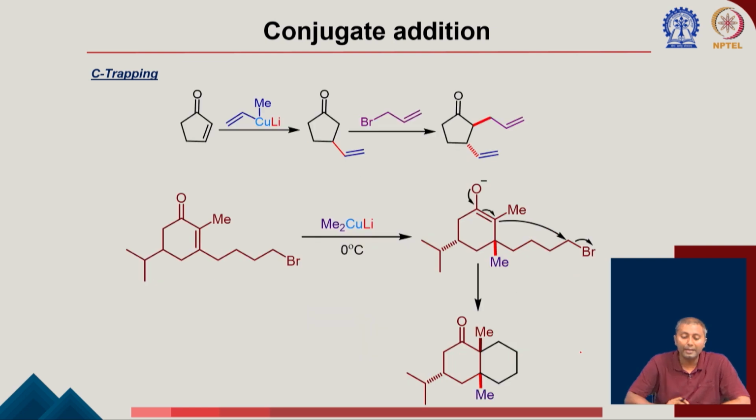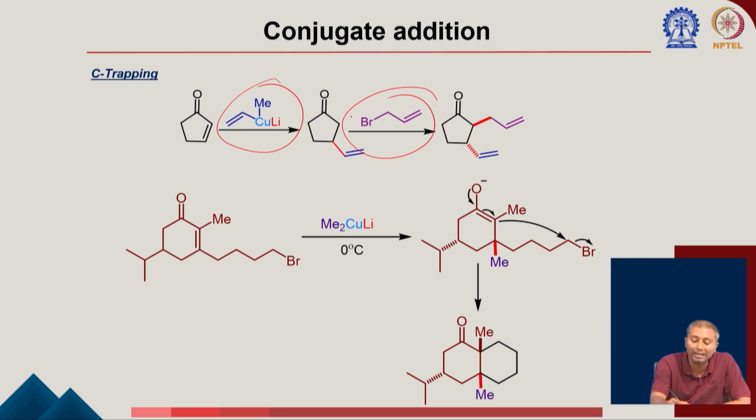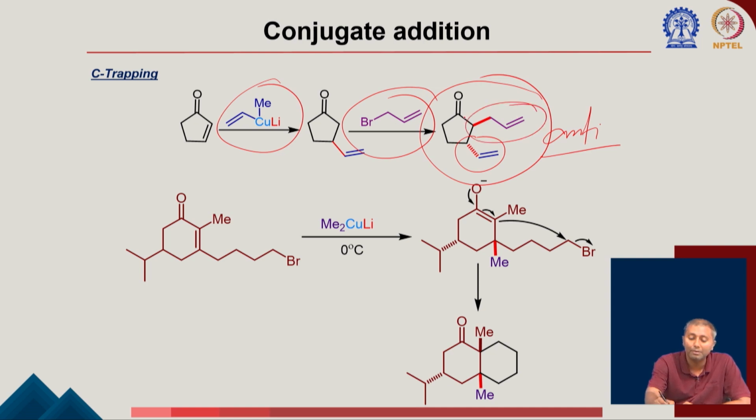Okay. Again there is an example here. First there is 1,4 addition, then you take this allyl bromide, which can attack this, to form this allyl product here with the anti product as the major product. So you can introduce a vinyl in this position and the allyl in the next position.